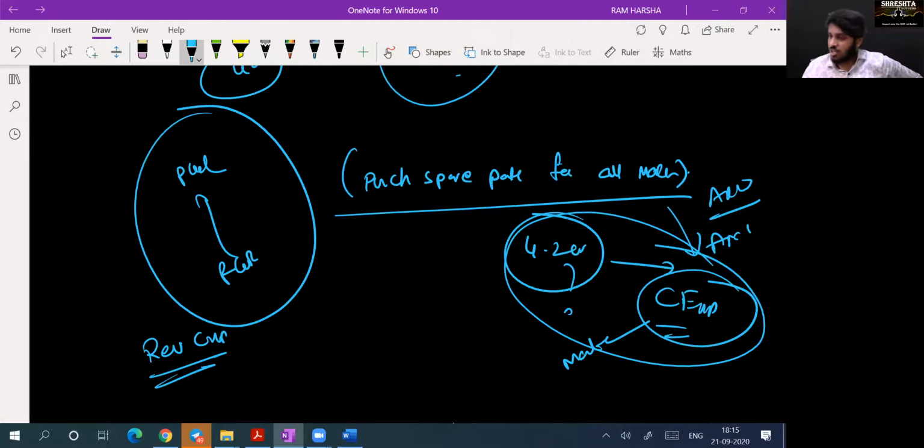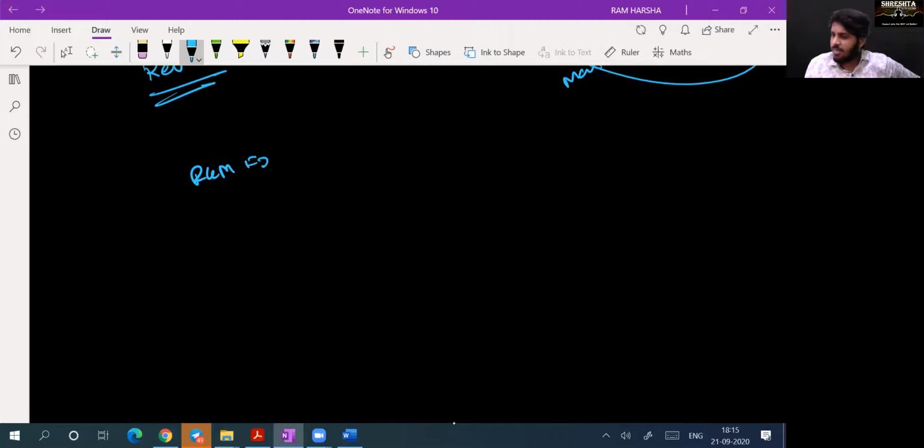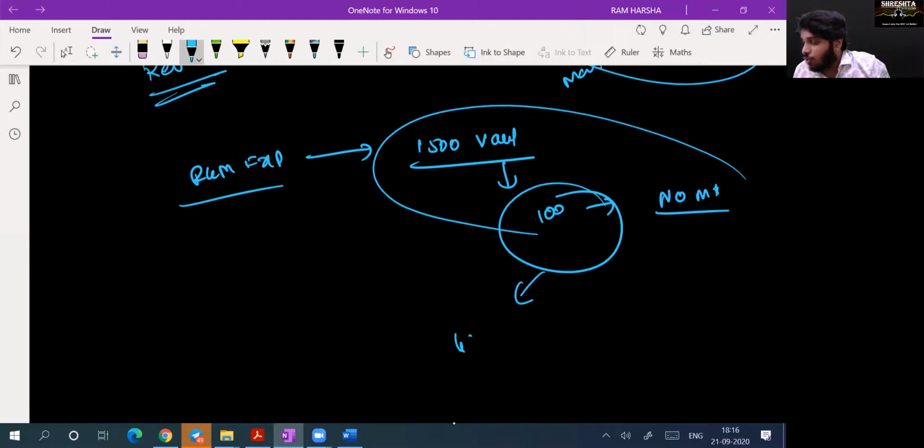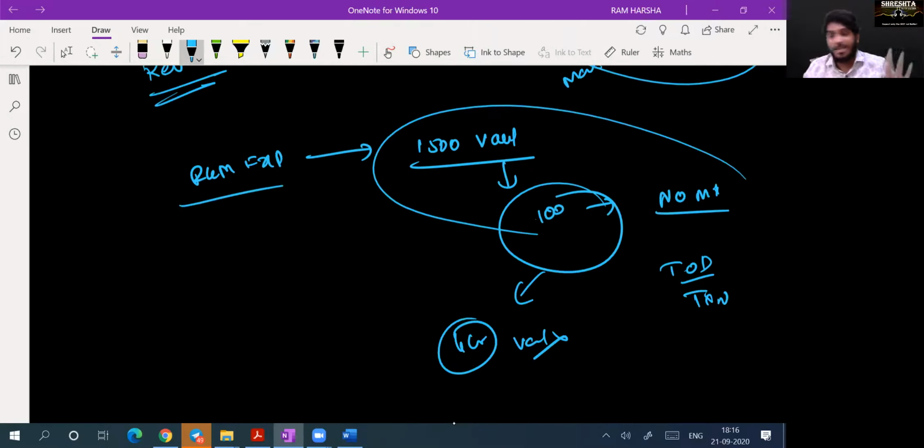Yes, sir. Actually, repairs and maintenance expenses I verified. Repairs and maintenance expenses altogether are 1500 vouchers. In 1500 vouchers, I took a sample of 100. I verified, I did not find any mistake. Why did I not find any mistake? Within this sample of 100 vouchers, that 4 crores purchase voucher is not there because of sampling. Are you getting it? This is sampling risk. So through the sample, I did not discover it. Through test of details, test of transaction, I did not discover it. Then how did I discover there is an error?